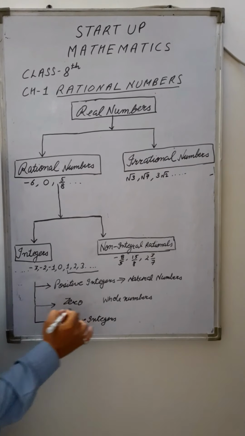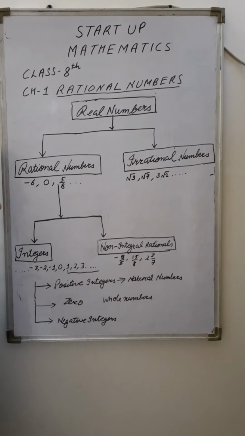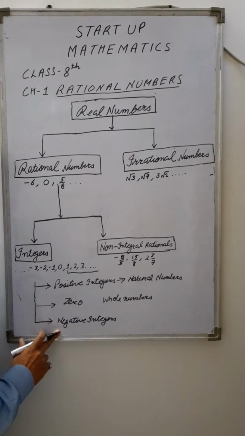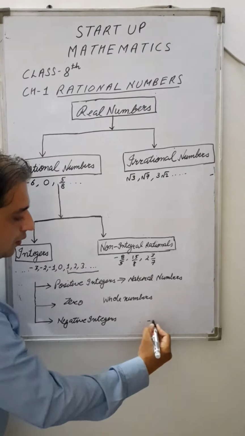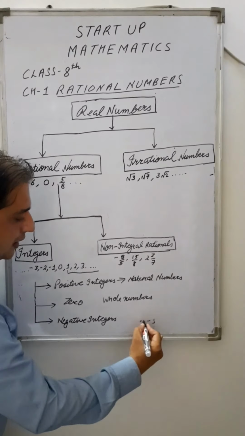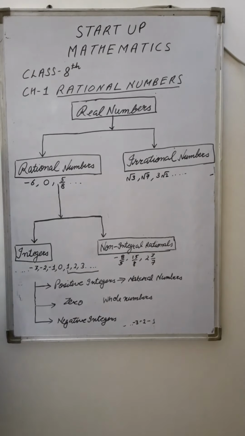And you know about the negative integers: -1, -2 and -3 and so on. So these are the negative integers. In our first chapter we generally deal with rational numbers.